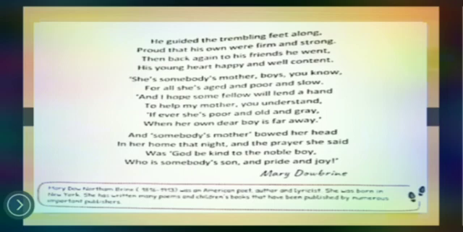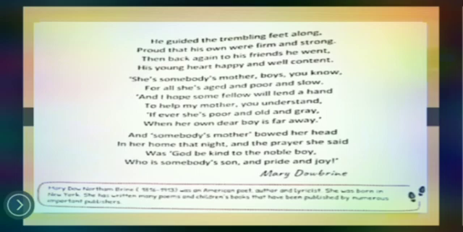Similar was the condition of that woman, somebody's mother: she bowed her head and prayed to God for the well-being of this kind and noble boy. This kind and noble boy is the young boy who helped somebody's mother. And the last line, who is somebody's son and pride and joy.